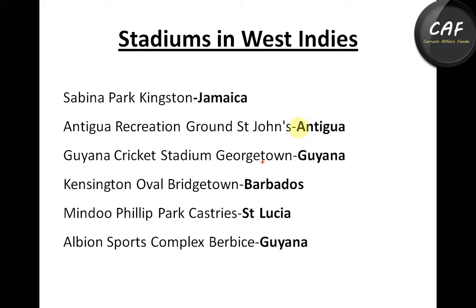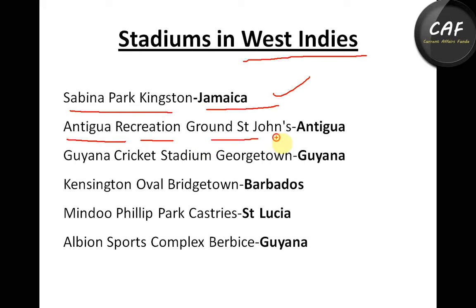And guys, moving to the next country, that is West Indies. First is Sabina Park, Kingston, that is in Jamaica. This is a cricket stadium. And Antigua Recreation Ground, St. John's, this is also in Antigua. It's a multi-sports stadium. And Guyana Cricket Stadium, Georgetown, that is in Guyana. This is a cricket stadium, as the name appears here.